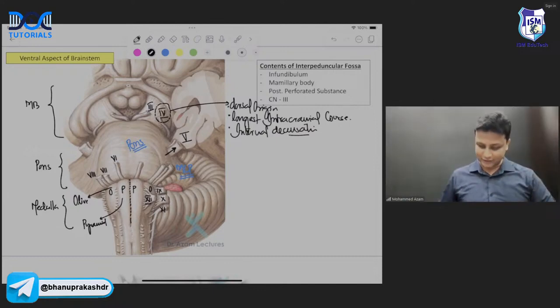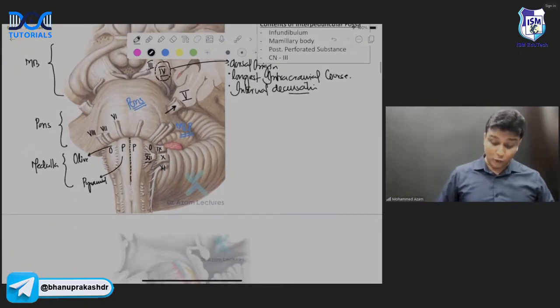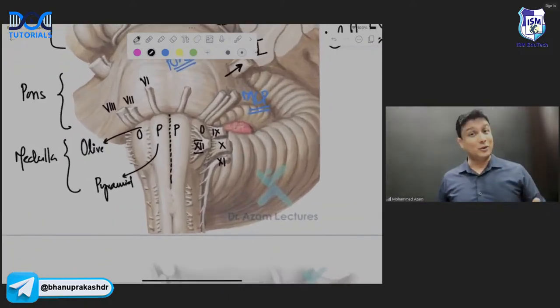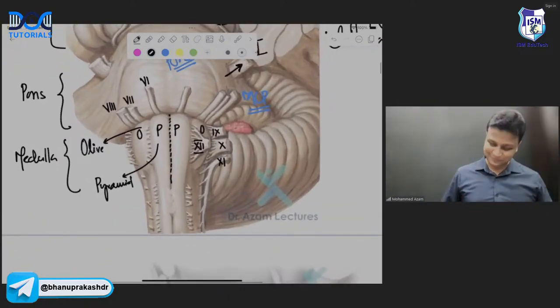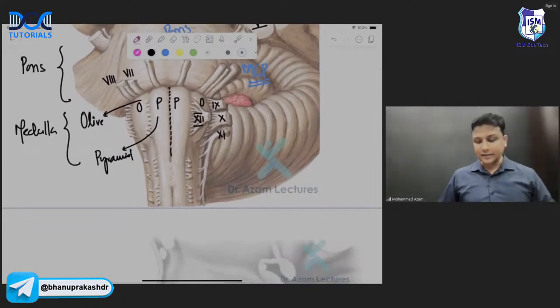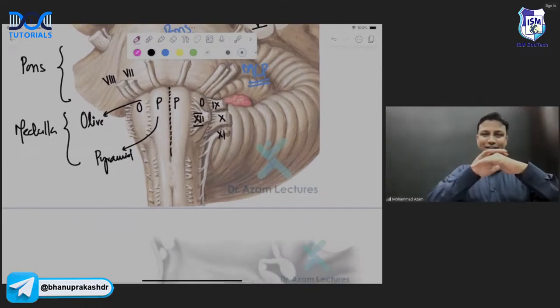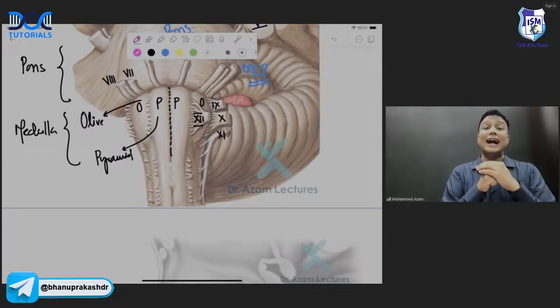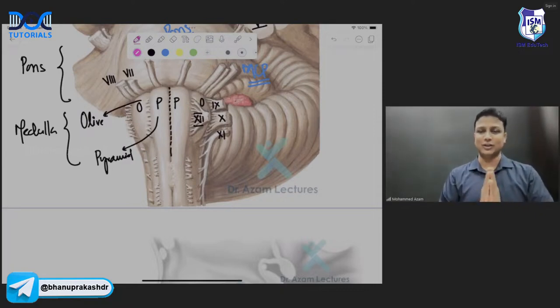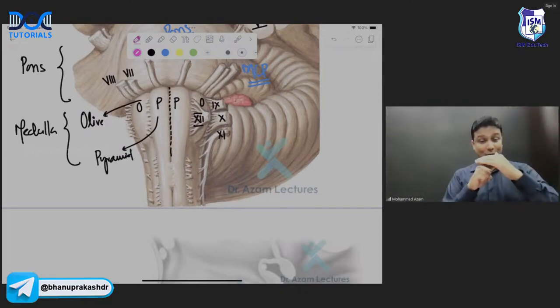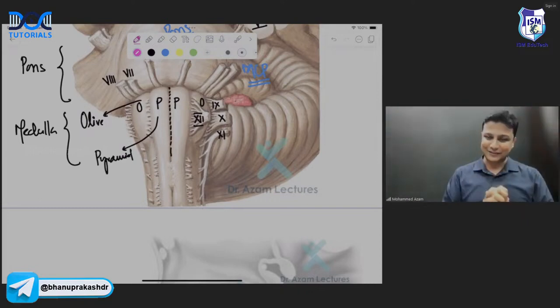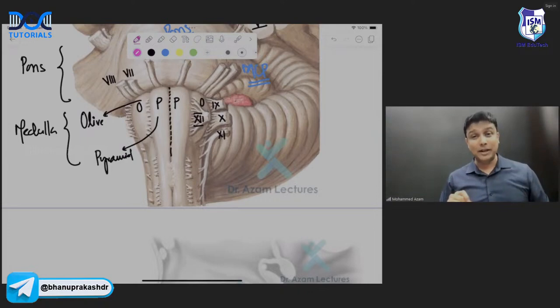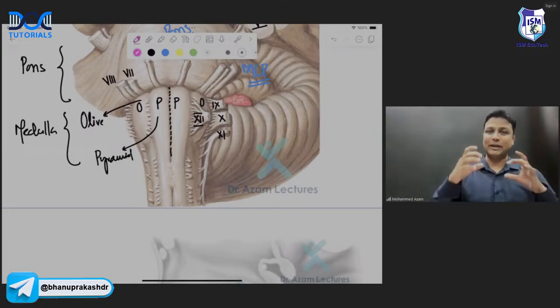Okay, now, next one. After this, my dear friends, you also have to remember why this olive form happens. Why is this olive elevated there? Remember, suppose my hand here is like the olive, sir. This is like elevation here. If you see just beneath that one, there will actually be the inferior olivary nucleus. And because of that nucleus, it will be elevated on the surface there. And the pyramid will be actually elevated due to the pyramidal tract there, sir.